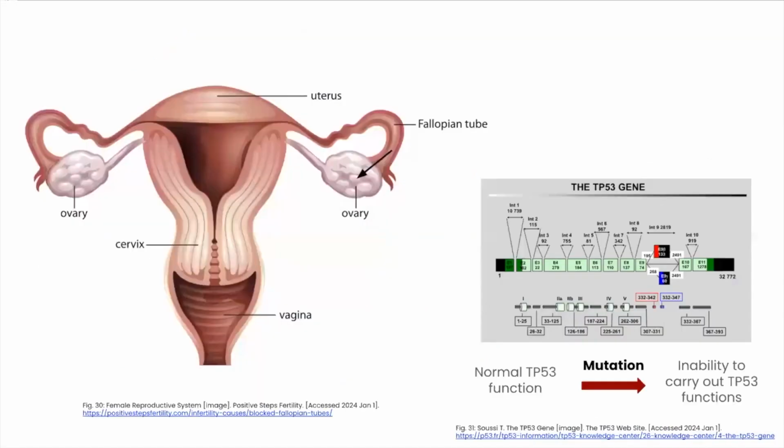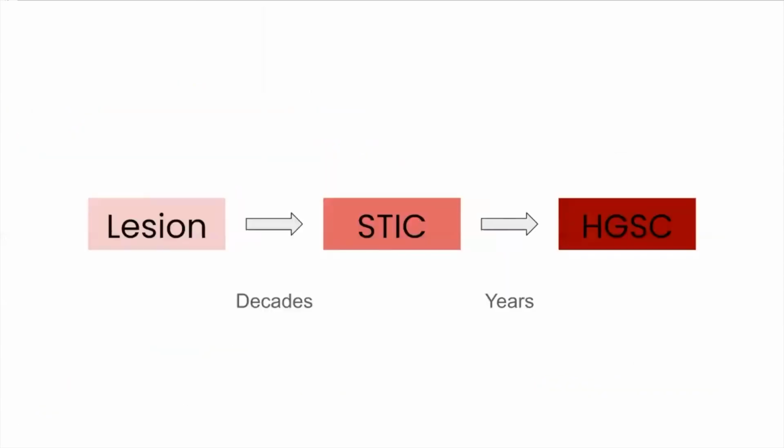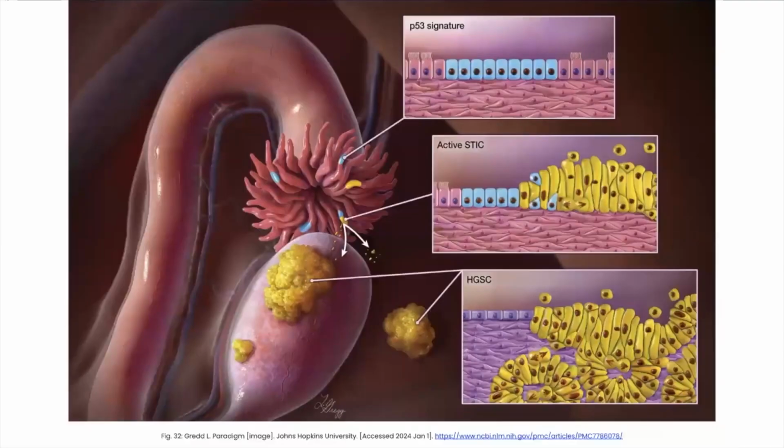In contrast, the more common high-grade serous ovarian cancer originates in the fallopian tubes and universally carries a TP53 mutation, lying dormant for decades while shifting from abnormal tissue to a serous tubal intraepithelial carcinoma to a high-grade serous carcinoma. Genetic predispositions accelerate the development of high-grade serous ovarian cancer, a finding that has prompted a call for detection through cervical liquid sampling and prophylactic prevention through surgical means.